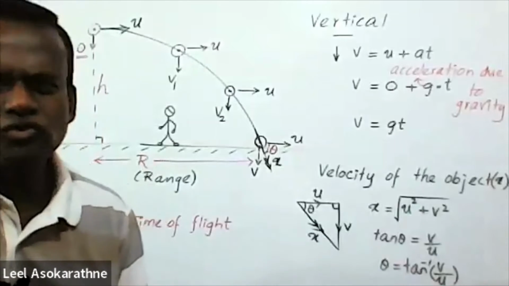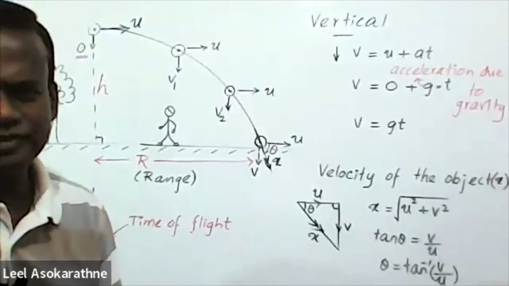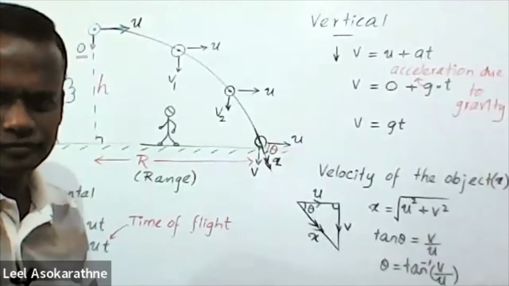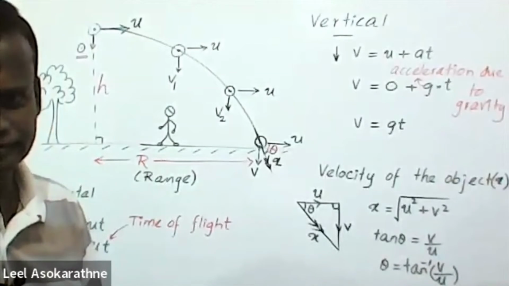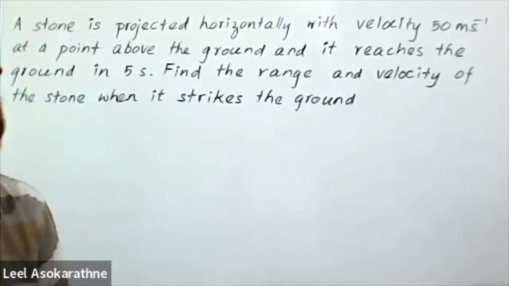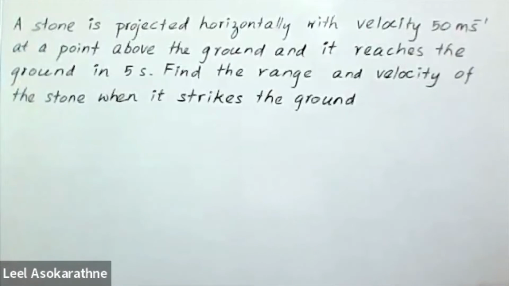Therefore, I would like to discuss an example with you. It says a stone is projected horizontally with velocity 50 meters per second at a point above the ground, and it reaches the ground in 5 seconds. Find the range and velocity of the stone when it strikes the ground. When you read this question,